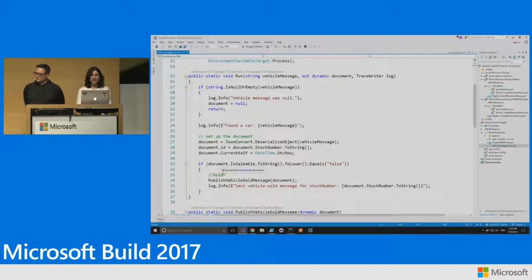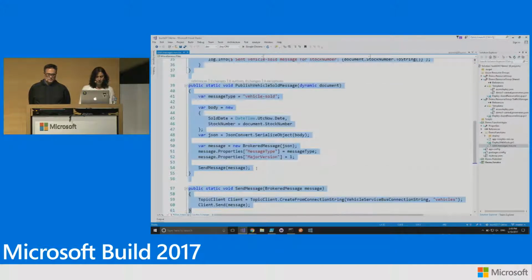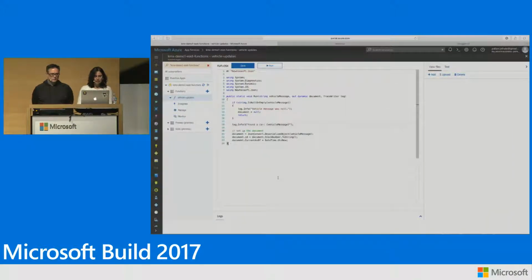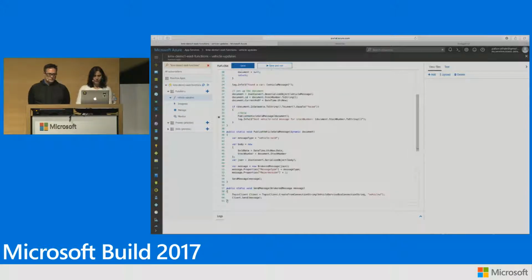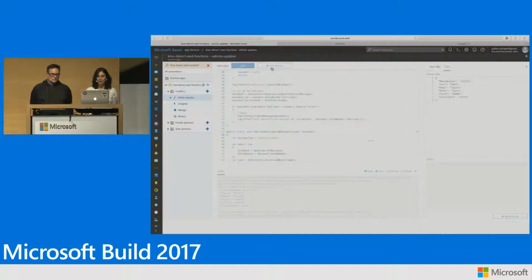All I'm doing at the end is, if the document's saleable equals false, meaning it's sold, I'm going to process that and send a message to my service bus. So let's just grab this code, plug that into our function, and just save and run.